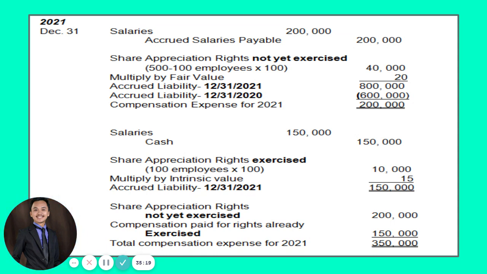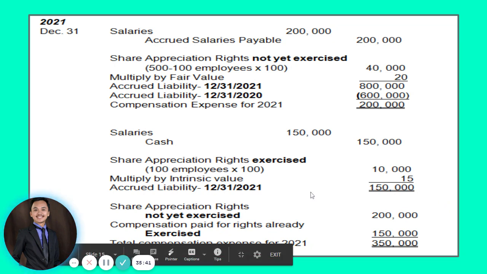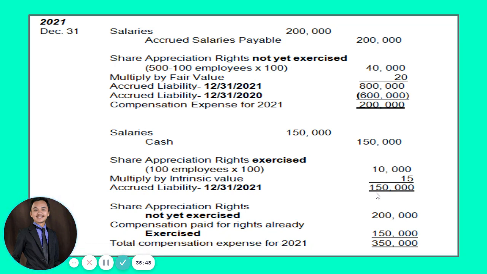It is the intrinsic value of the share appreciation right on the date of exercise ang ibayad sa ato ang mga employees. So therefore, how many share appreciation rights ang present for that 100 employees? 10,000. Okay? So pila ang intrinsic value on December 31, 2021? 15. So 10,000 times 15 pesos. So your total accrued liability will be 150,000.